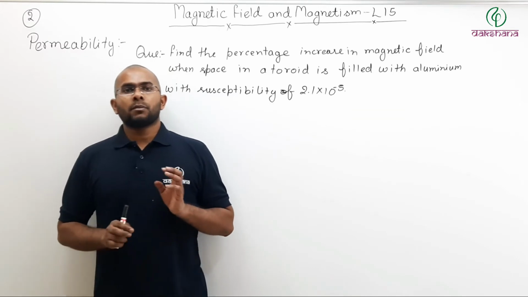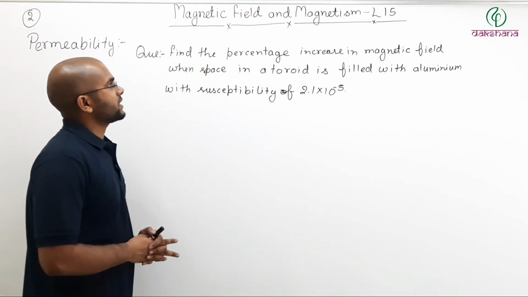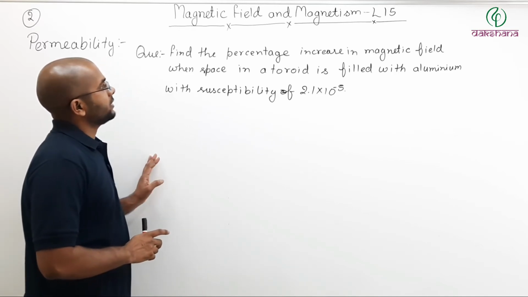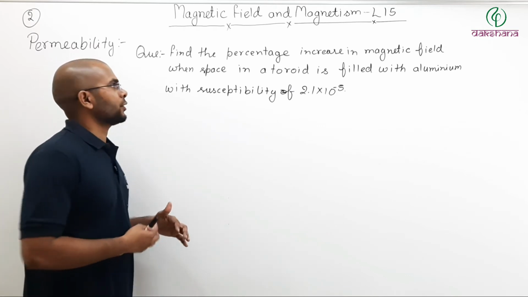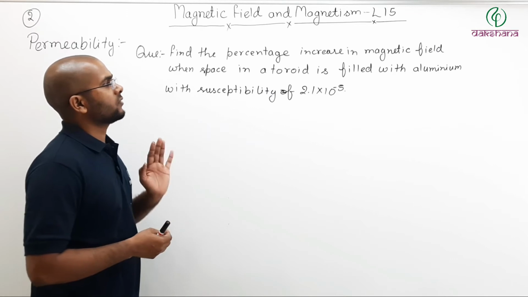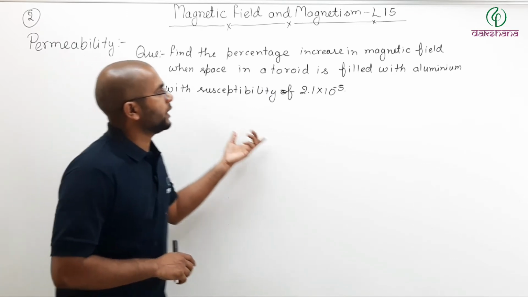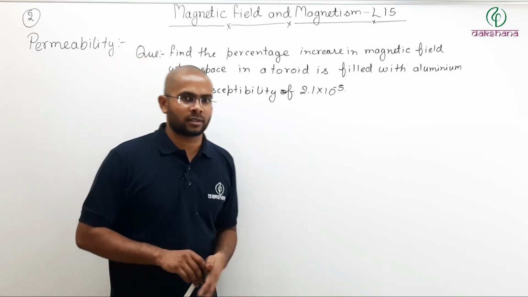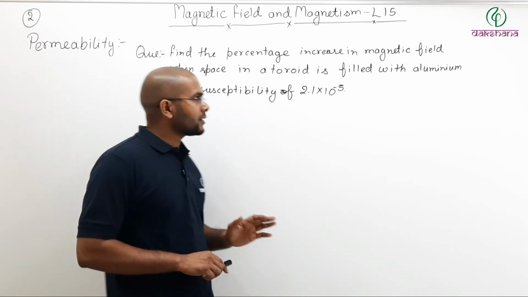Now let us solve one more question before we move forward. The question is, find the percentage increase in the magnetic field when space in a toroid is filled with aluminum with susceptibility of 2.1 times 10 to the power minus 5. We have already studied what a toroid is. Susceptibility is a dimensionless constant. Now you can pause the video and try to solve it yourself first.